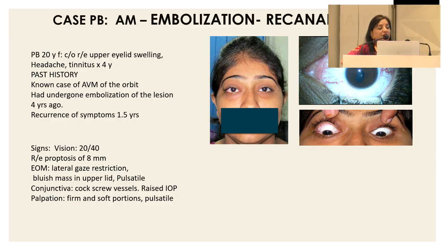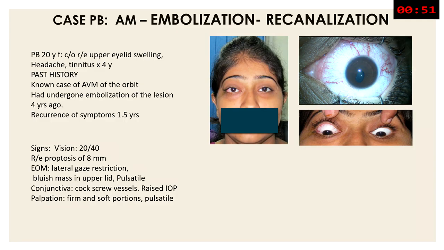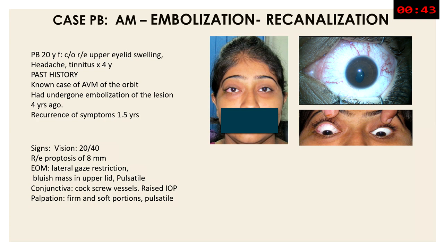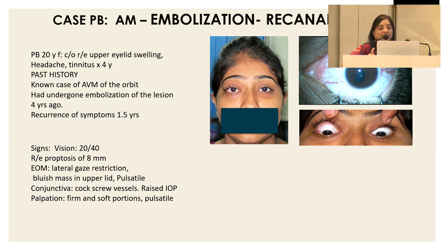Here is another patient of AVM, and she underwent embolization and recanalization occurred later. So here is a 20-year-old girl. She presented with swelling, headache, and tinnitus for 4 years. She was a known case of AVM of the orbit, and she had undergone embolization of the lesion 4 years ago. She came with recurrence of symptoms of 1.5 years duration. Her vision was down to 20/80. Proptosis of 8 millimeters, and lateral rectus restriction was there.